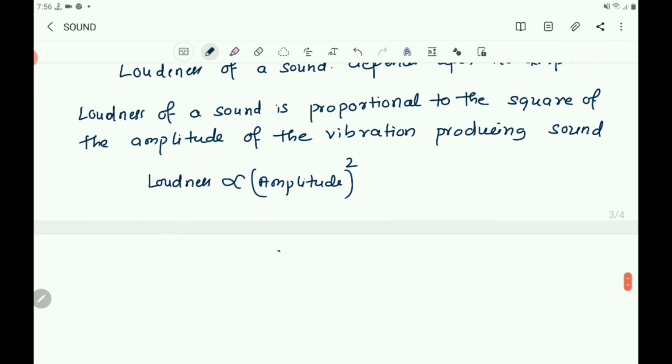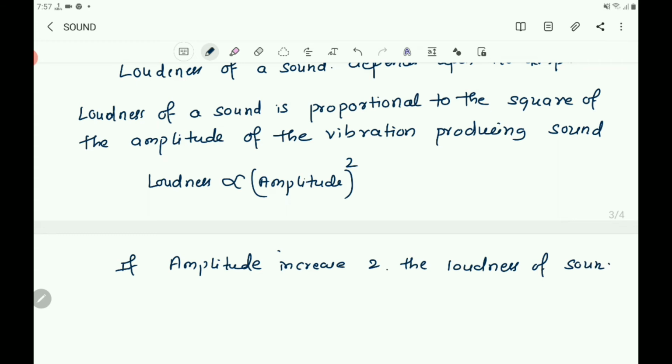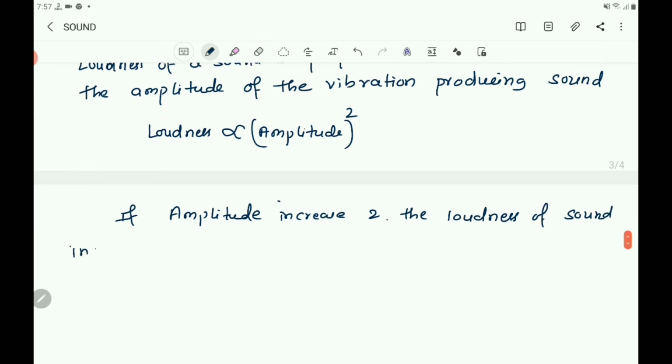And if the amplitude increases to twice, the loudness of sound increases by 4.